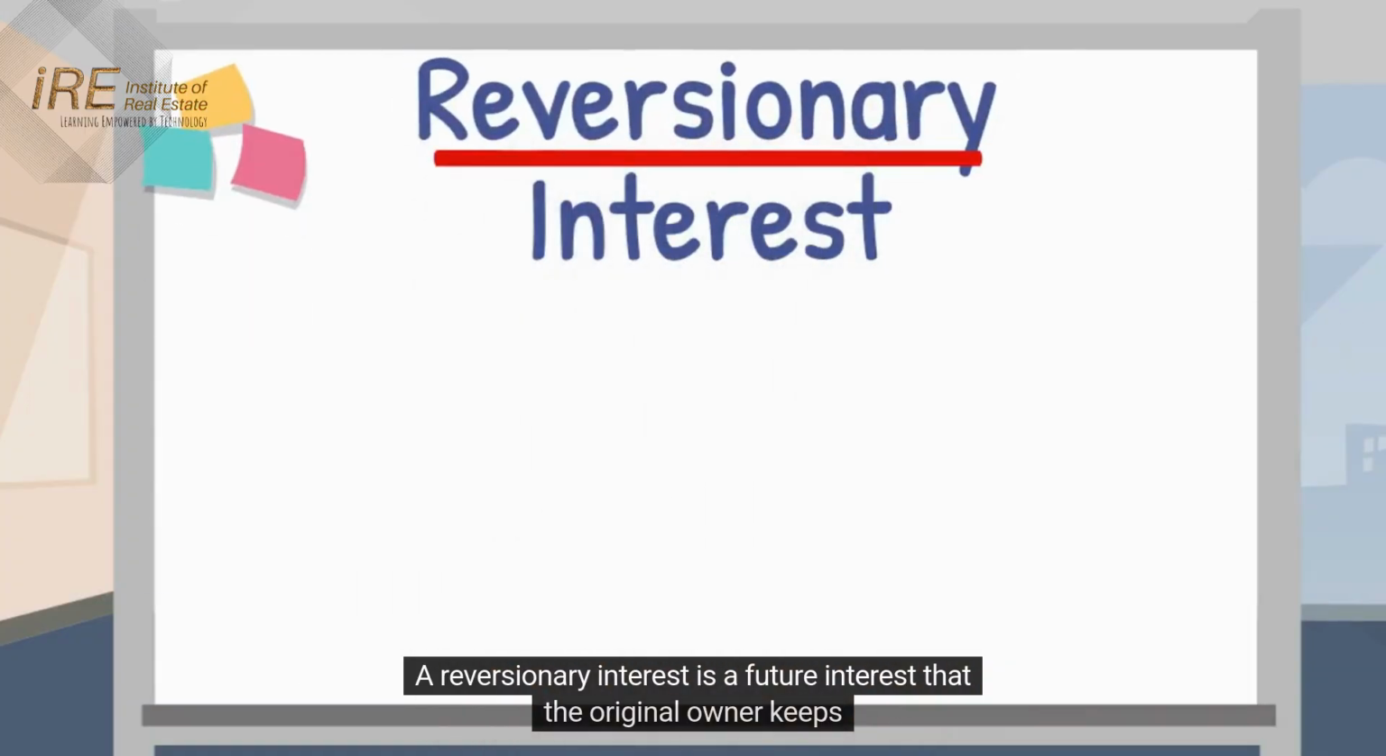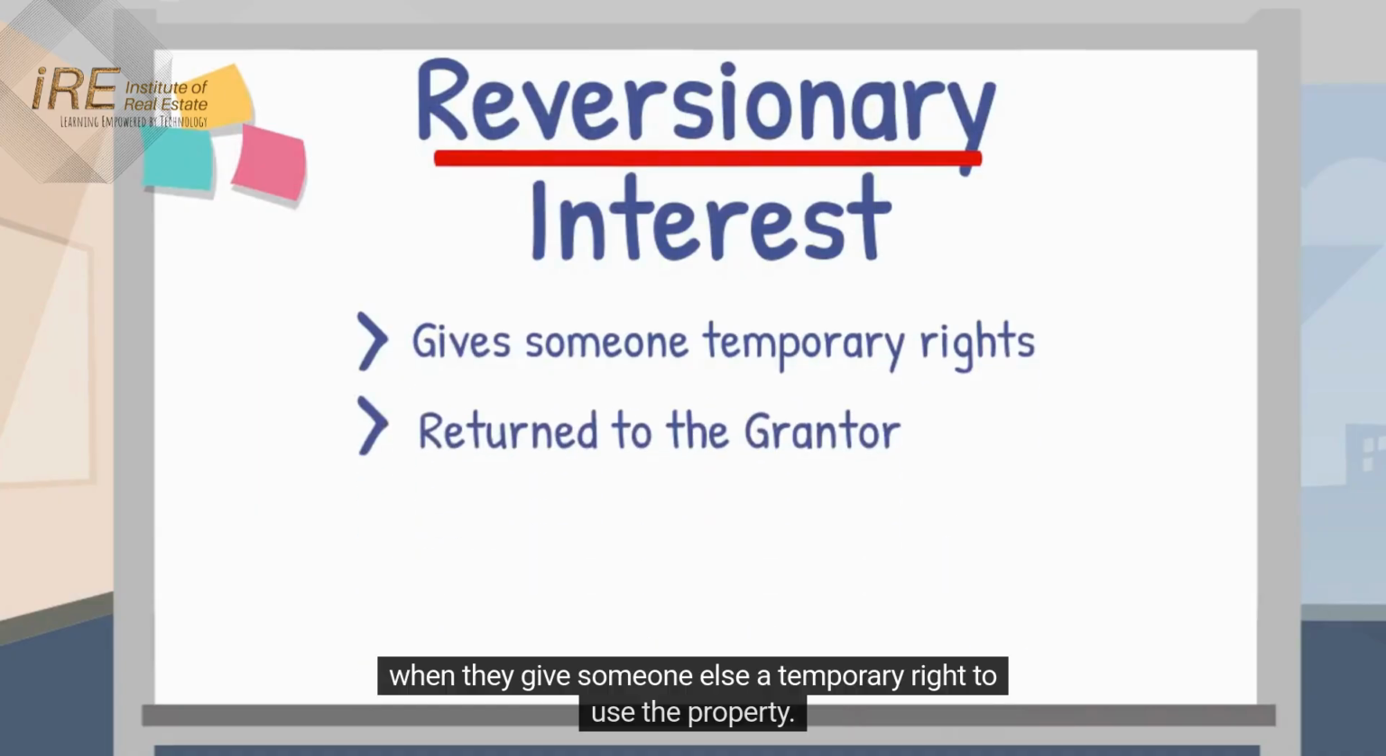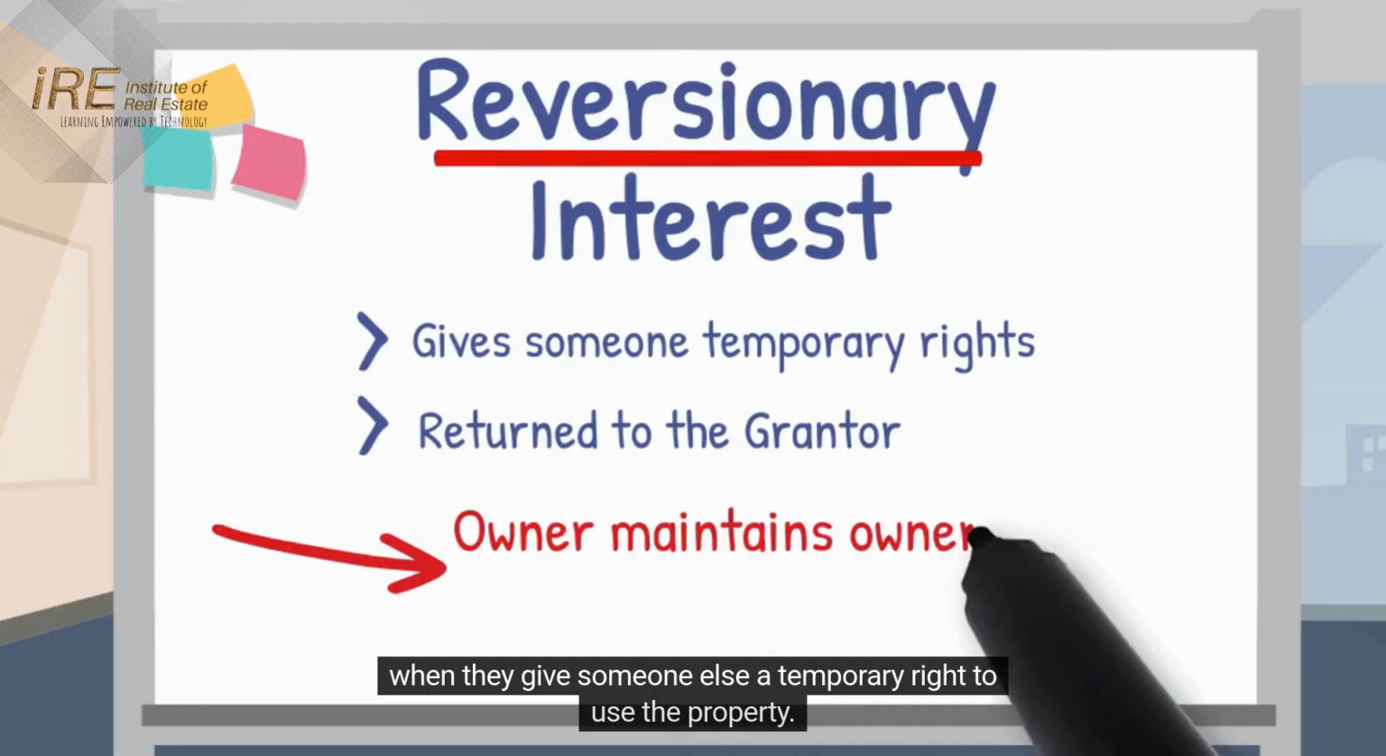A reversionary interest is a future interest that the original owner keeps when they give someone else a temporary right to use the property.